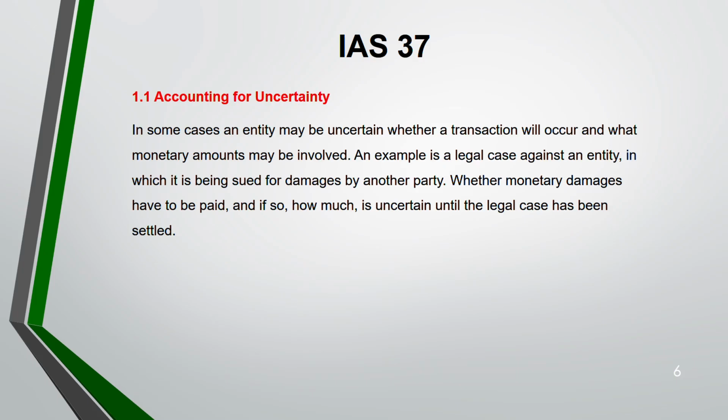One example is a legal case where you are sued for damages by another party. Whether the monetary damages will be paid, or if so, how much, is very uncertain until the legal case has been settled. But of course it will be settled. It is not something so uncertain, so remote, that it will never happen. Of course it will happen, but today you are uncertain. It will be something that has to be settled tomorrow. Therefore we recognize a provision. IAS 37 deals with these uncertainties.